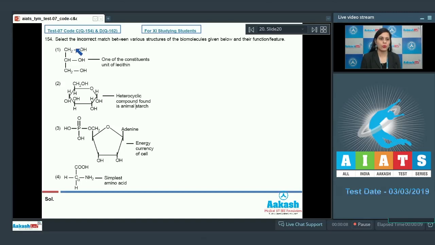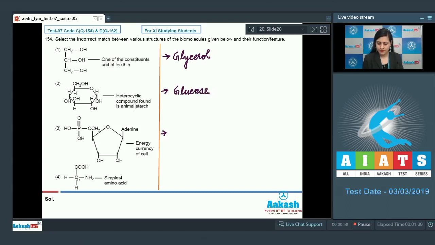Question number 154. Select the incorrect match between various structures of the biomolecules given below and their function or feature. The given structures represent glycerol, glucose, adenylic acid, and glycine.